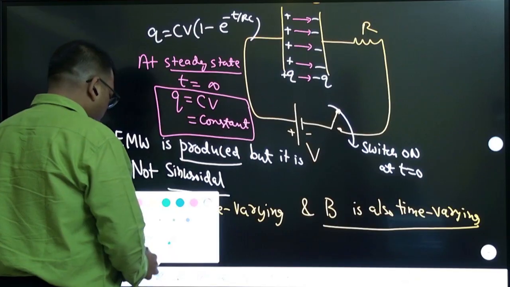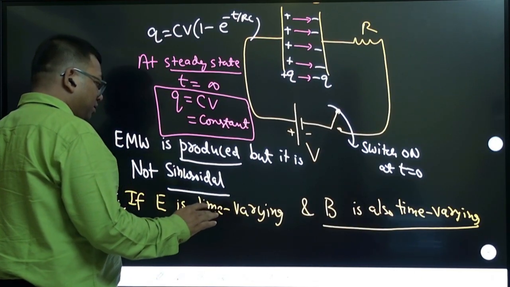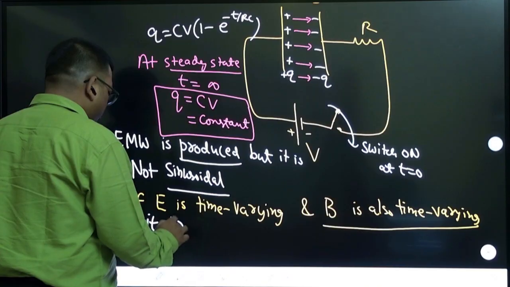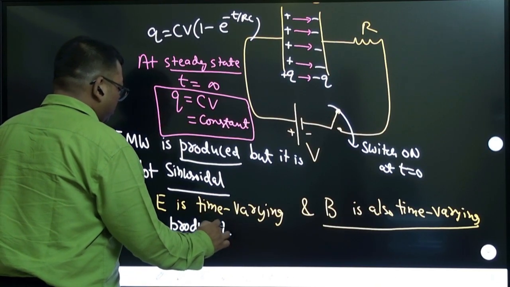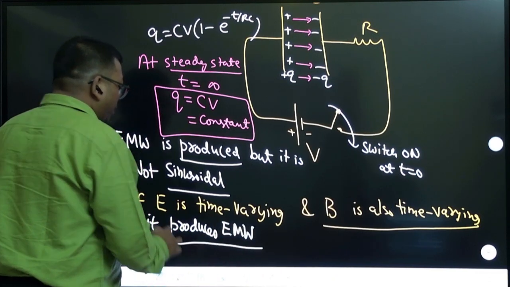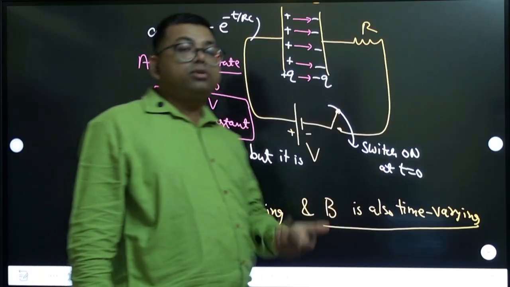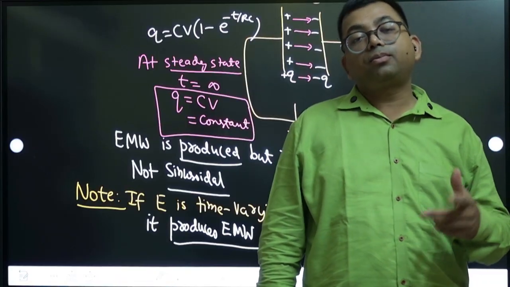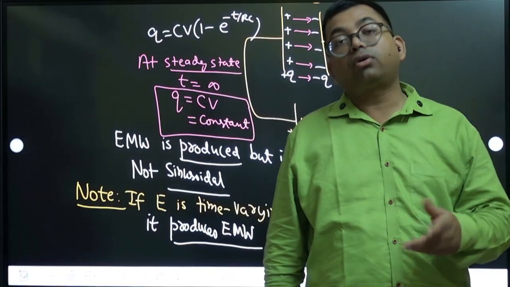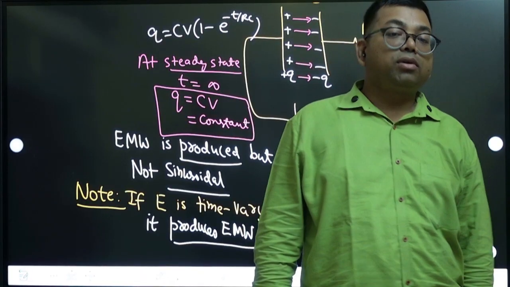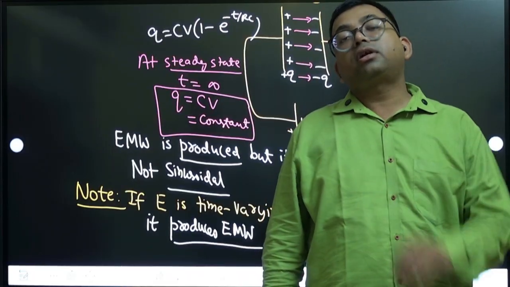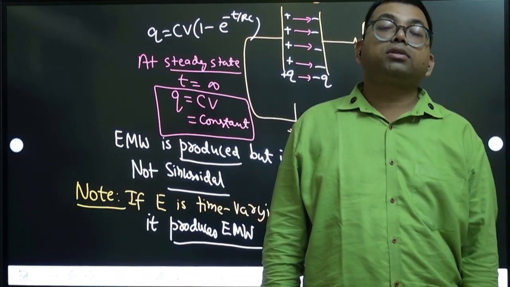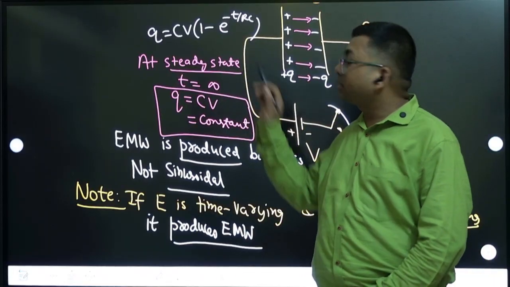But if electric field is time varying and magnetic field is time varying, it produces electromagnetic wave. But the question is whether it is a sinusoidal wave function or not, that will depend on how it is varying. Suppose the variation is sinusoidal, sine function or cos function, then it is a sinusoidal wave function. But if it is not, it may be another kind of function like log function, exponential functions like that. Like for example, here it is an exponential function.